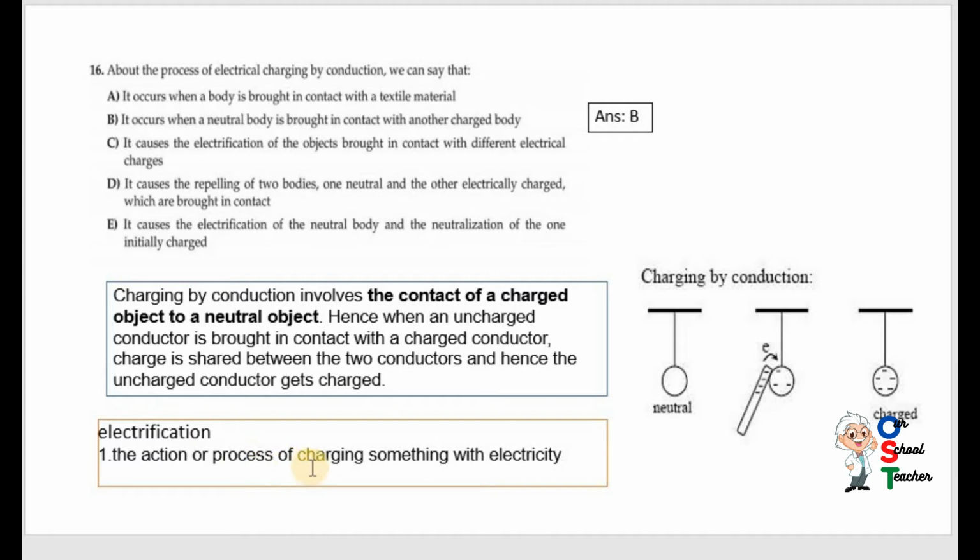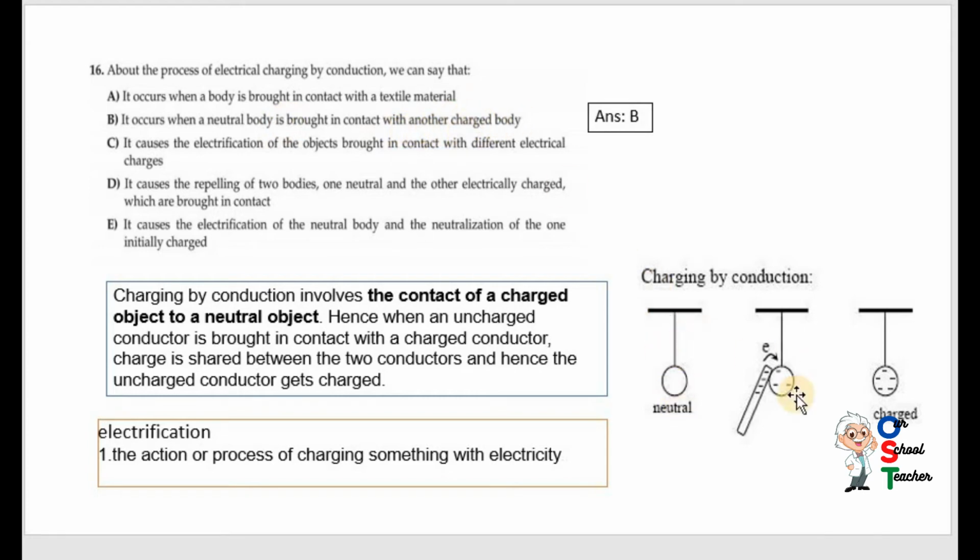Electrification is a process or action of charging something with electricity. For example, when you charge your mobile, you need electricity. So this is called electrification. So read the option. About the process of electrical charging by conduction, not by electricity, we can say that it occurs when a body is brought in contact with a textile material. Textile material means woolen cloth or whatever. No. It occurs when a neutral body is brought in contact with another charged body.